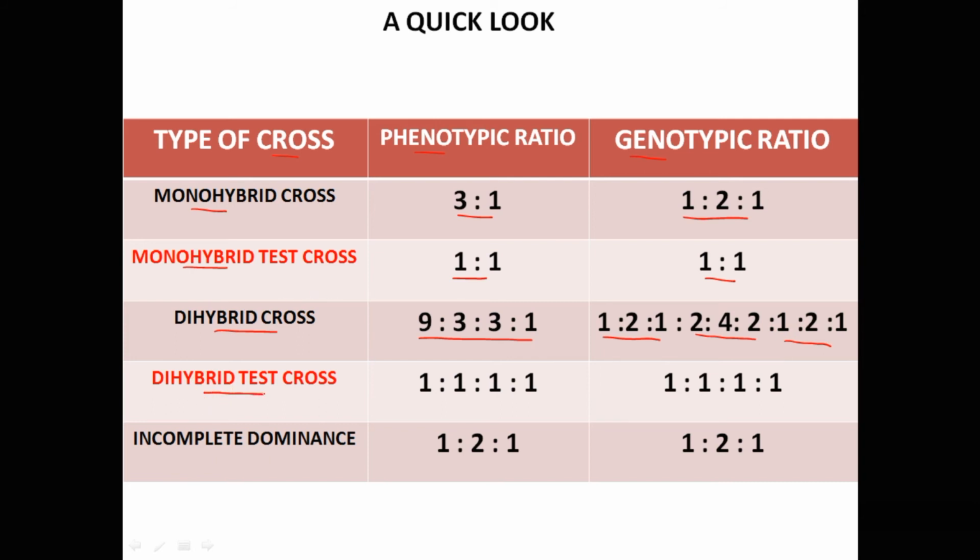Dihybrid test cross has both phenotypic and genotypic ratio of 1:1:1:1. Incomplete dominance also has the same phenotypic and genotypic ratio of 1:2:1.